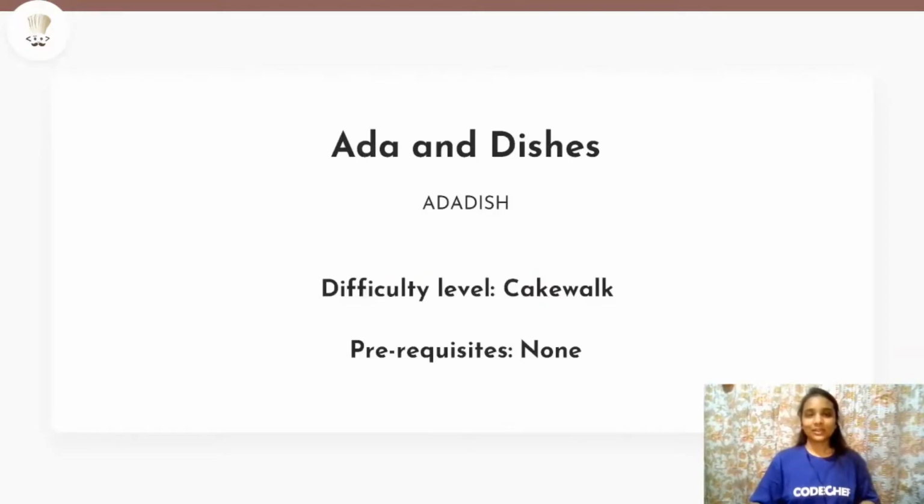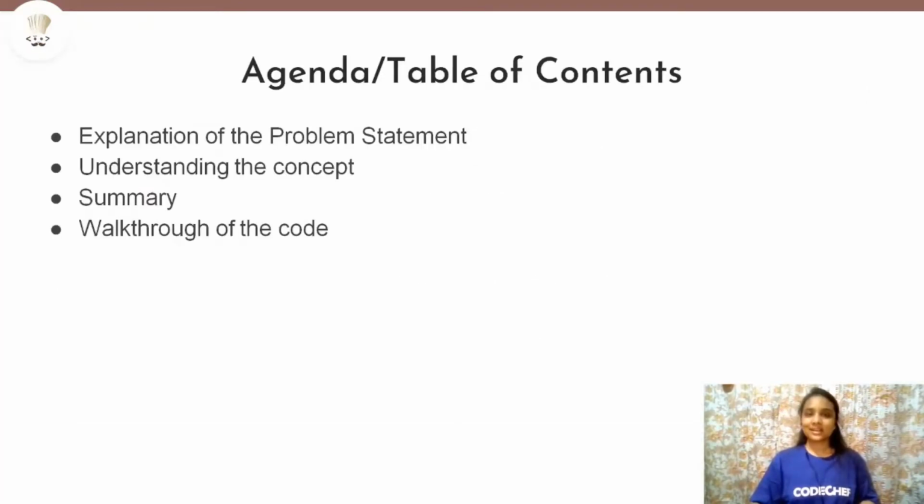Today we'll be solving the problem ADA and dishes, which is a cakewalk problem. And let us see the agenda for today. So first we will understand the problem statement as usual. Then we will understand the concept by which we can solve the problem. Then we'll see a quick summary and then we'll also see the code, and probably this time we'll solve it on the CodeChef IDE.